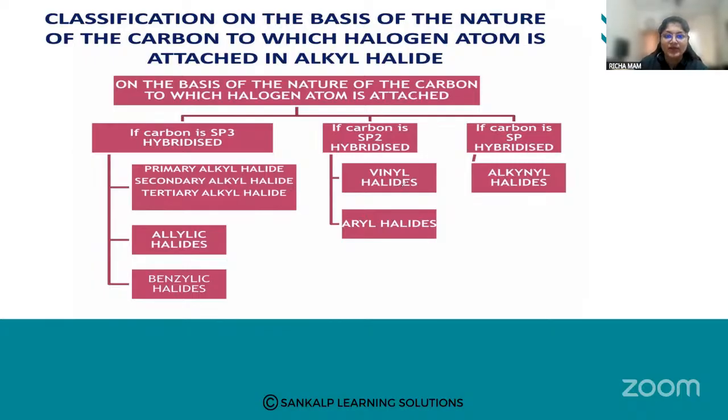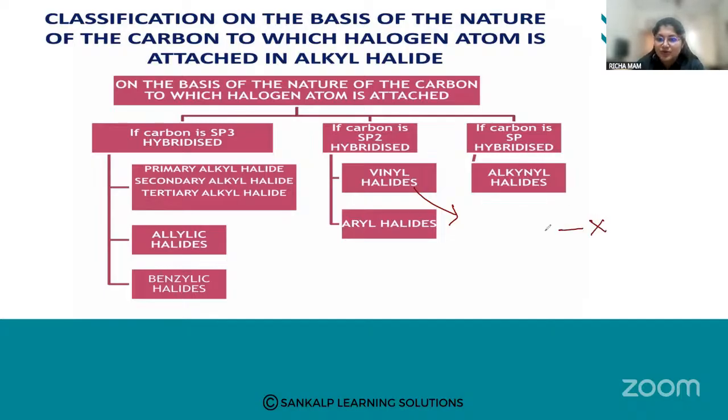So let us see what vinyl halides are. The definition for vinyl halides is that the halogen atom is attached, or you can say bonded, to an sp2 hybridized carbon atom.